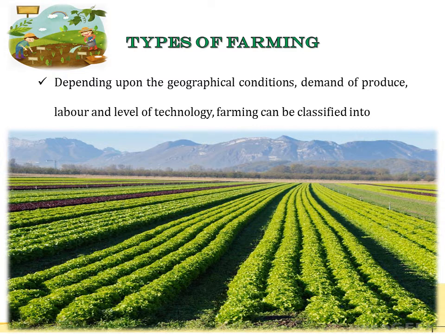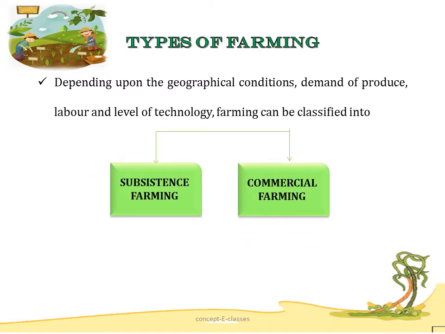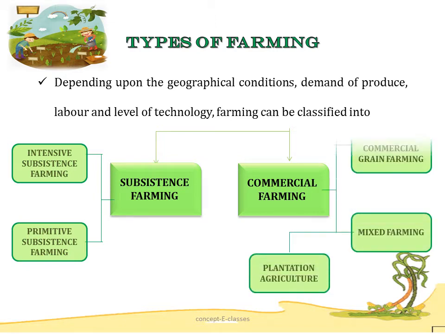Types of farming. Now farming is practiced in various ways across the world, and depending upon the geographical conditions, the demand of produce, labor and level of technology, farming can be classified into two: subsistence farming and commercial farming. Now, the subsistence farming is again subdivided into intensive subsistence farming and primitive subsistence farming. Commercial farming is subdivided into three: commercial grain farming, mixed farming, and plantation agriculture. So let's study about each of these farming techniques briefly.